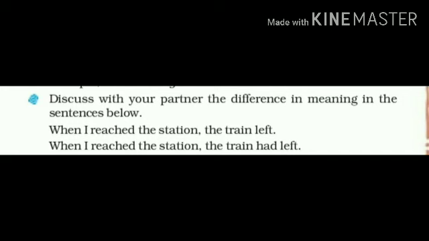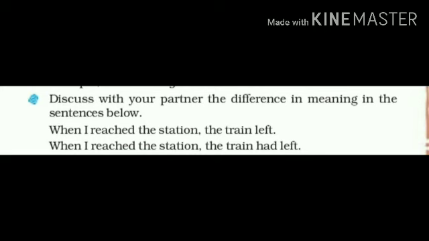Then look at the text. Discuss with your partner the difference in meaning in the sentences below. When I reached the station, the train left. When I reached the station, the train had left. Look at the first sentence. When I reached the station, the train left. It has two parts. First, when I reached the station. Second one, the train left.